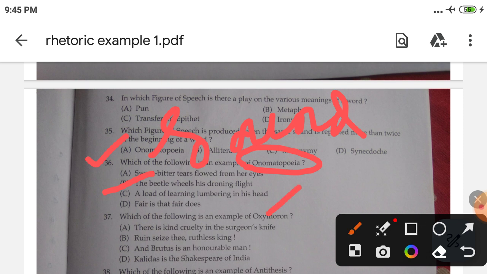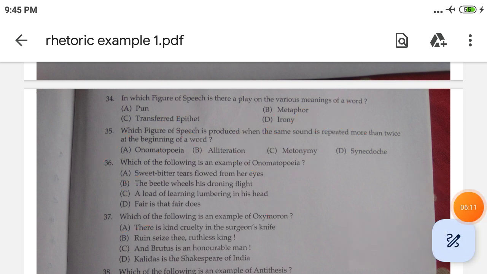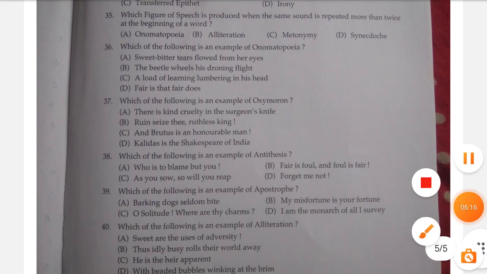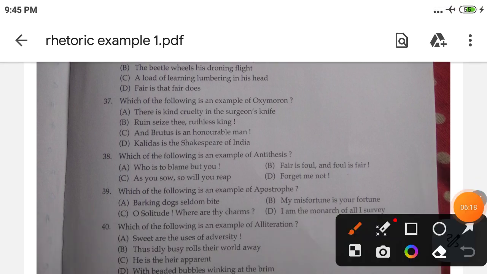Oxymoron means two contradictory words are placed together for greater emphasis. In the first example, a kind cruelty: first kind, and the other one cruelty. These two words are placed together, so this is called oxymoron. Other examples are visible darkness or regularly irregular.